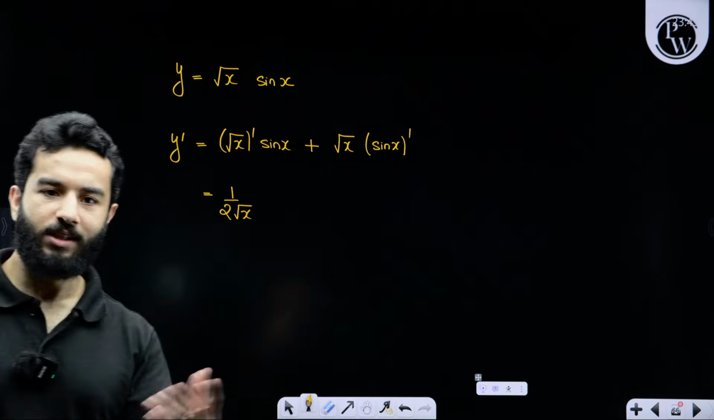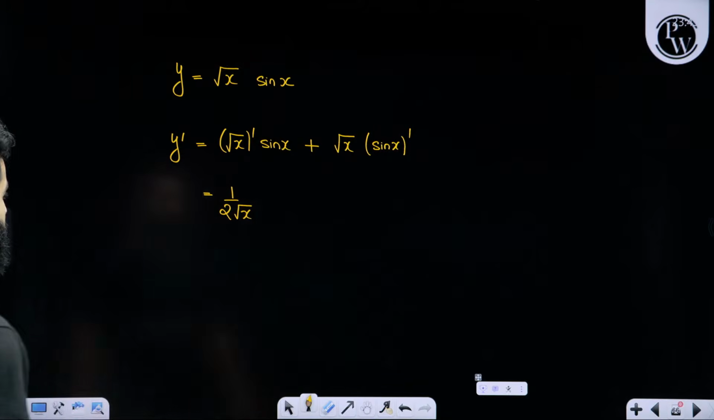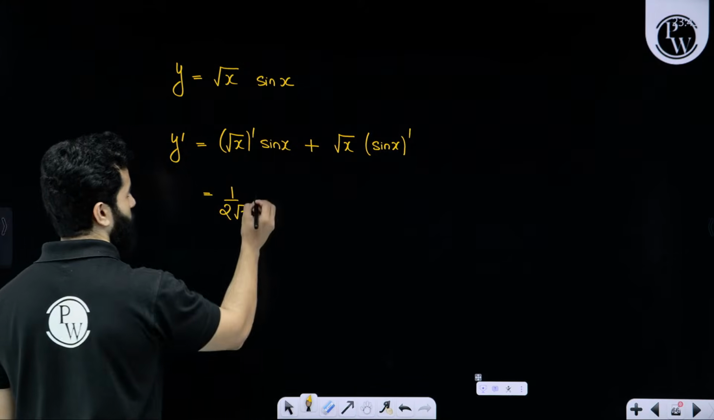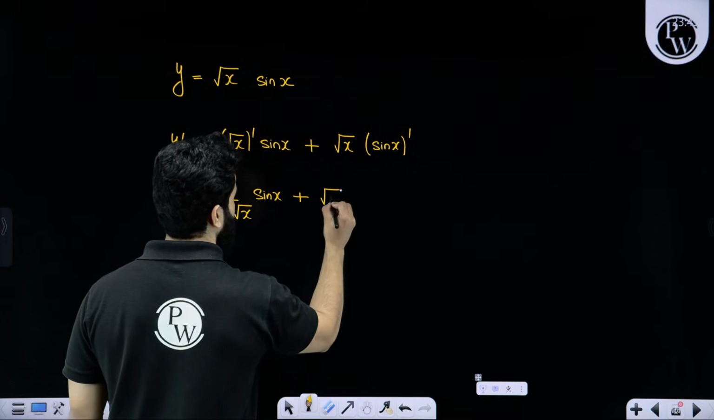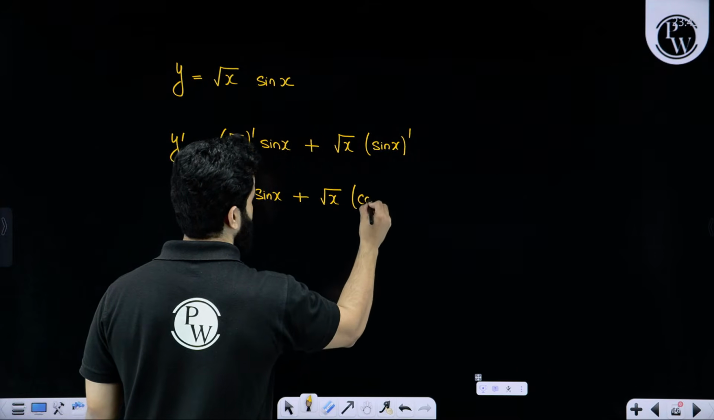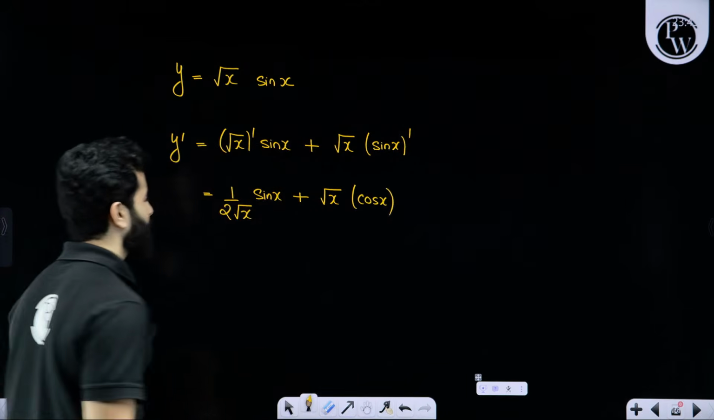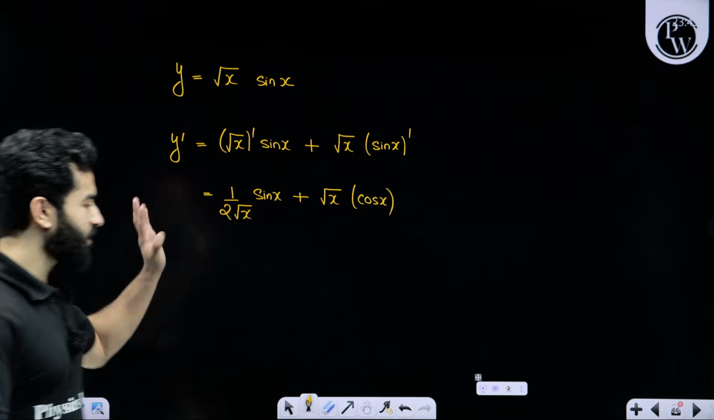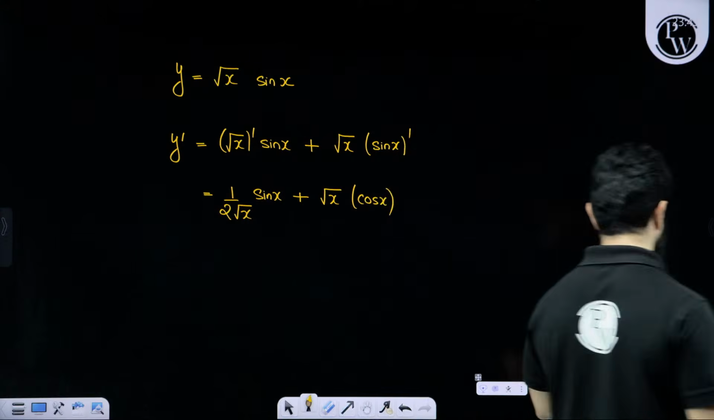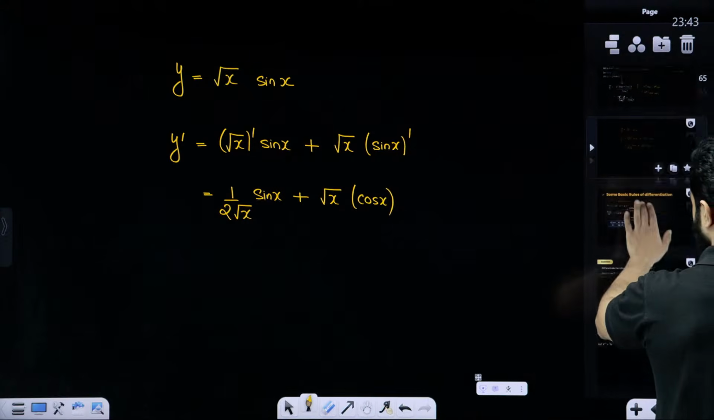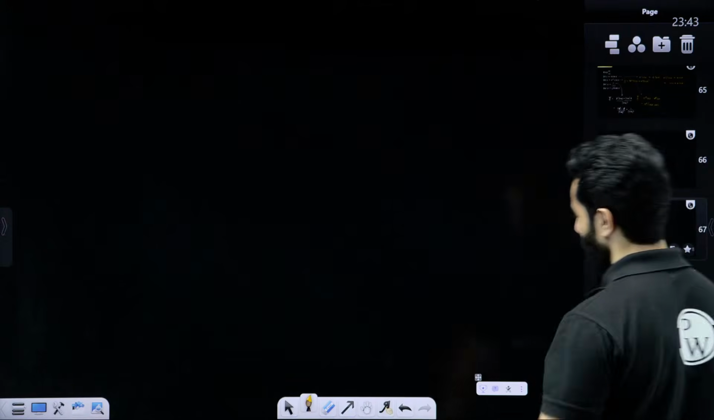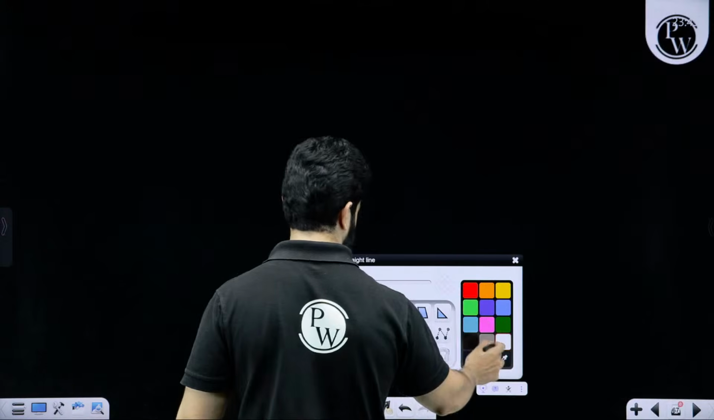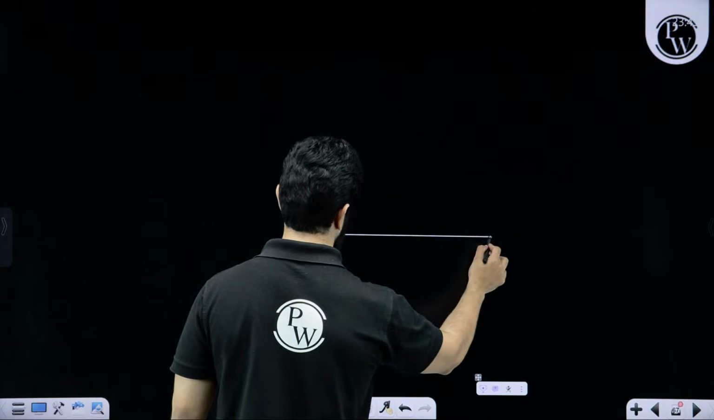Got it? Now we can quickly write down the differentiation of root x. Sin x as it is plus root x, differentiation of sin x is cos x. No need of simplifying it further. This is our answer. Clear? Next is chain rule. Chain rule is also very, very important. Extremely important.